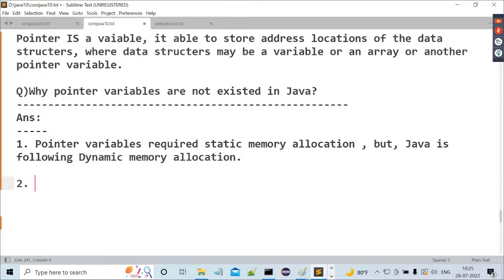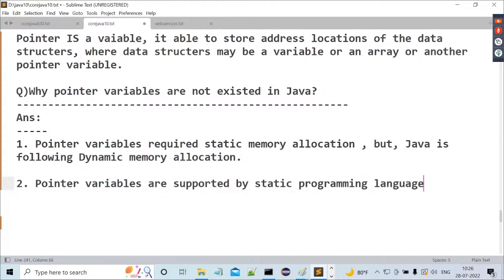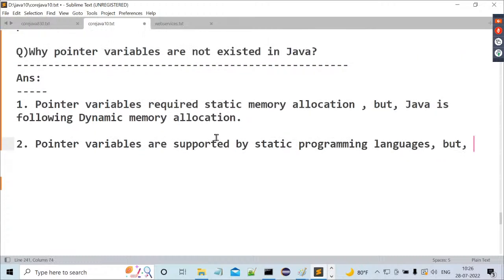What is point number two? Pointer variables are supported by static programming languages. You know already that C and C++ are static programming languages, but Java is a dynamic programming language.